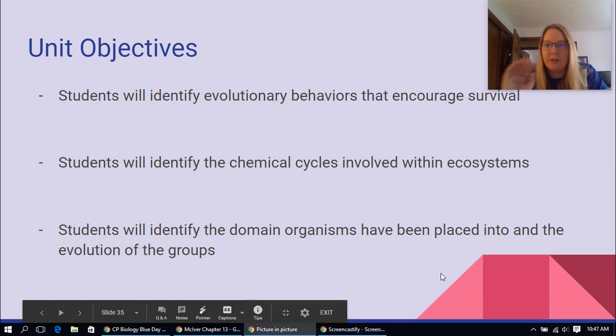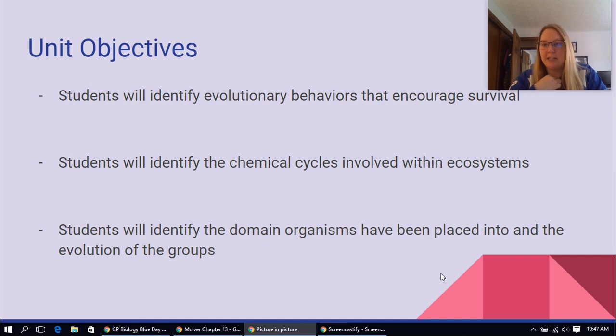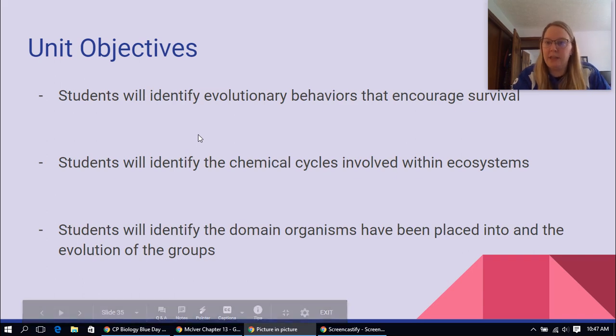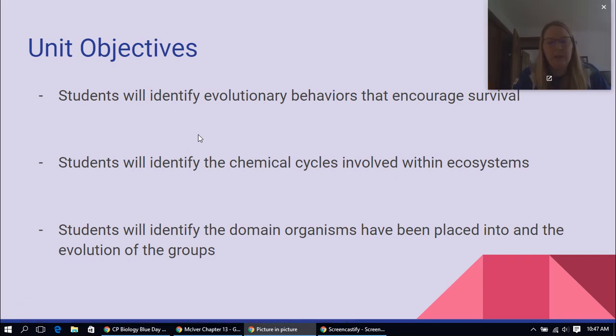We are just moving right through chapter 13. We have two sections left to do after today. We will do one after break, so don't think that we're going to stress out to try to get it all done now. So these are still our objectives. We are still focusing on this top one. You will be able to identify the evolutionary behaviors that encourage survival.